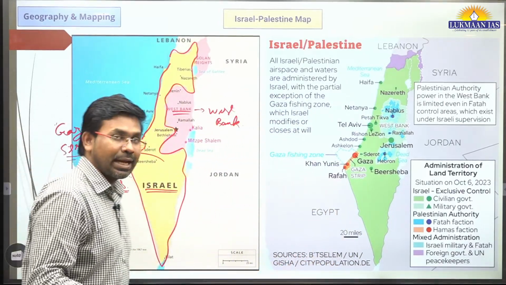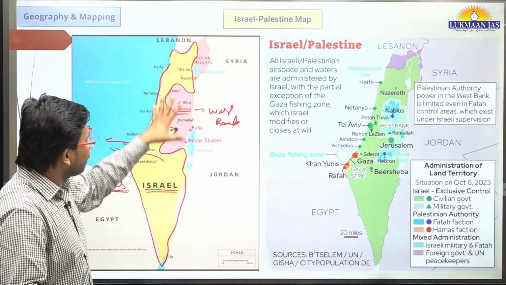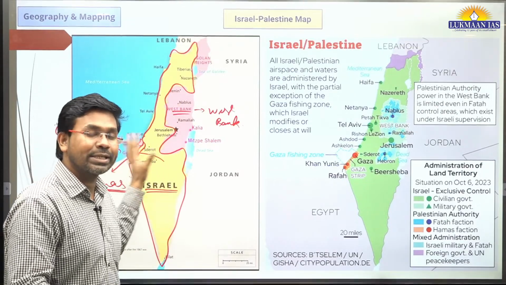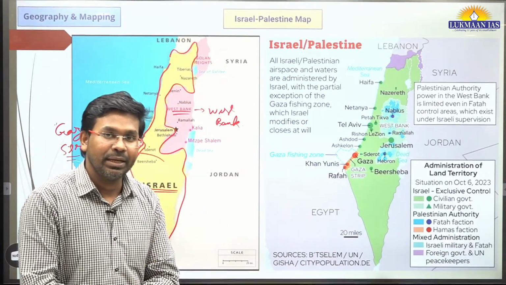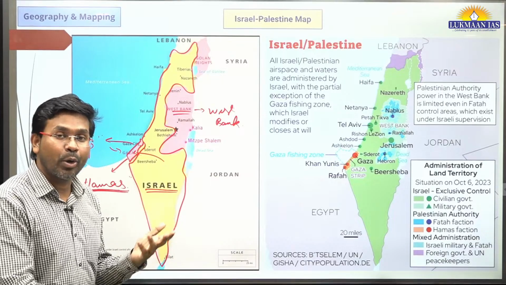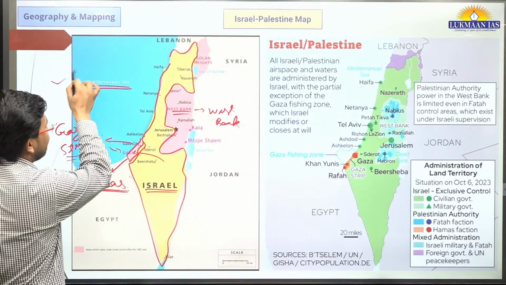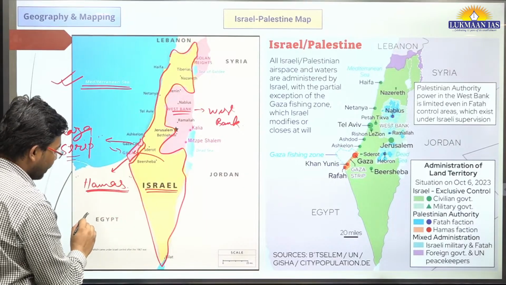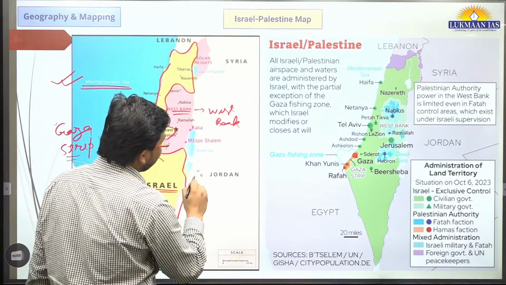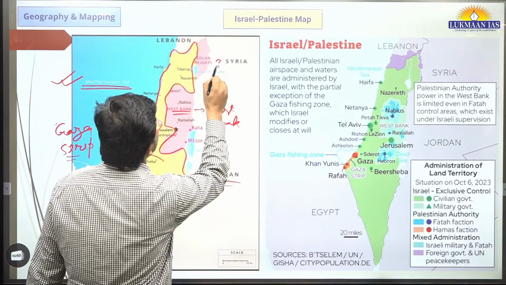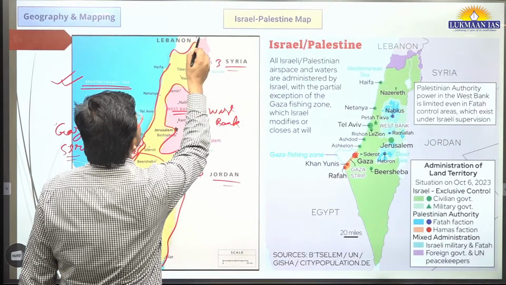Now let us understand, if we talk about Israel, which countries share border with Israel? Israel does have a maritime boundary also. So Israel shares maritime boundary with Mediterranean Sea. It is surrounded by Egypt, Jordan, Syria, and Lebanon.